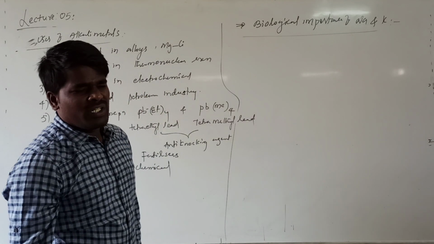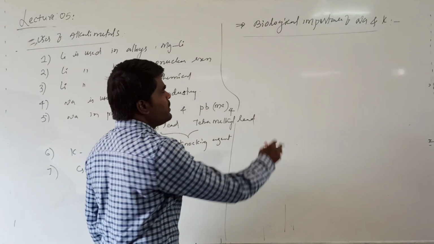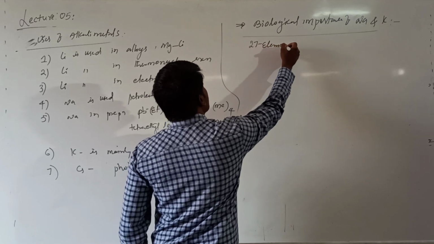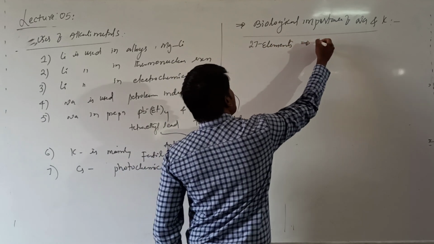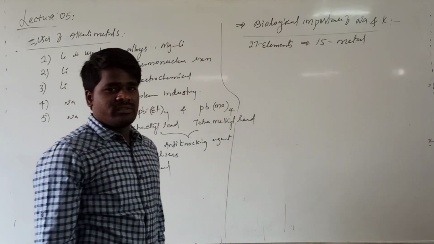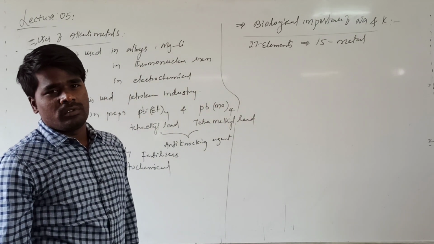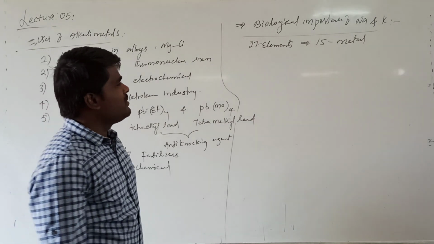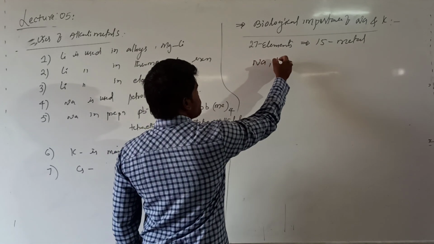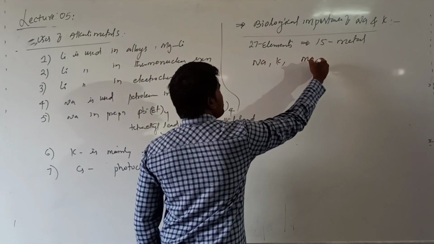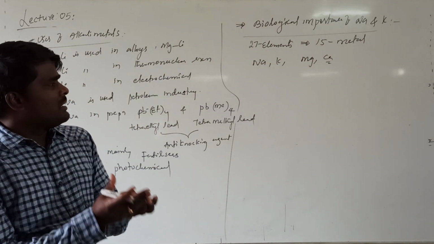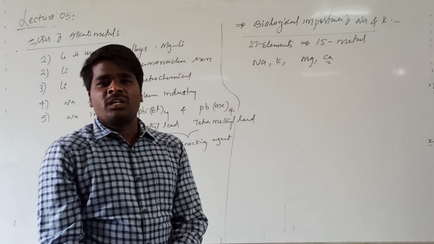In the human body there are about 27 elements, out of which 15 are metals, which play a very crucial role. Among those metals, the first group and second group play very important roles. From the first group, sodium and potassium; from the second group, magnesium and calcium. These are the major metals that play an important role in the human body.